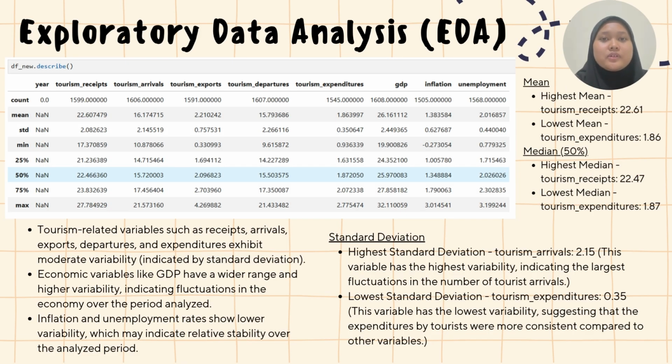Next, we move on to exploratory data analysis. Tourism arrival has the highest standard deviation, which is 2.15, indicating the largest fluctuation in the number of tourist arrivals. Tourism expenditure has the lowest standard deviation, which is 0.35, suggesting that the expenditures by tourists were more consistent compared to other variables. Tourism-related variables such as receipts, arrivals, exports, departures, and expenditures exhibit moderate variability as indicated by standard deviation. Economic variables like GDP have a wider range and higher variability, indicating fluctuations in the economy over the period analyzed. Inflation and unemployment rates show lower variability, which may indicate relative stability over the analyzed period.